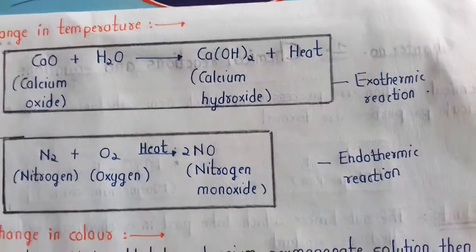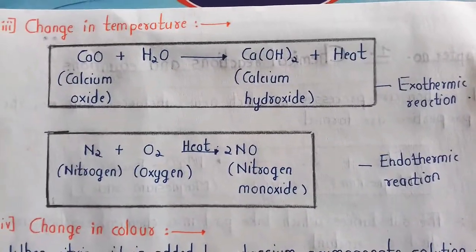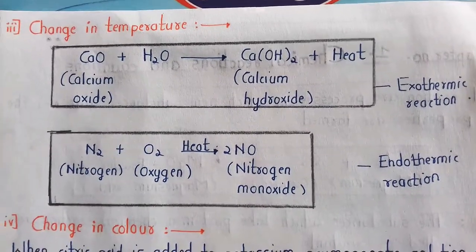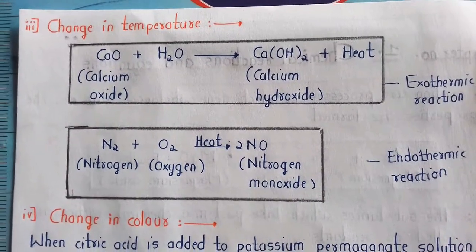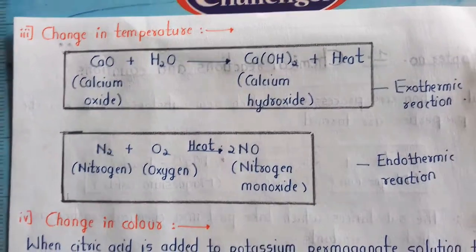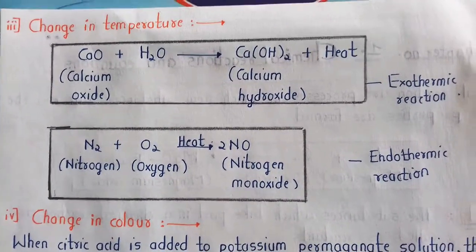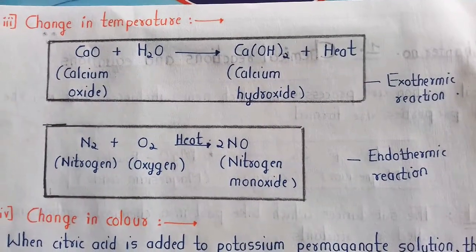Change in temperature. During a chemical reaction, a change in temperature can take place. This is due to the fact that during a chemical reaction, sometimes heat is evolved and sometimes heat is absorbed. So, due to this, the temperature may change during a chemical reaction. On the basis of change in temperature, there are two types of reaction: exothermic reaction and endothermic reaction.